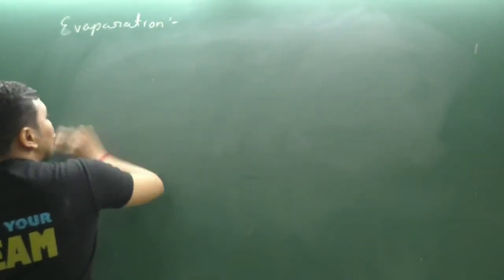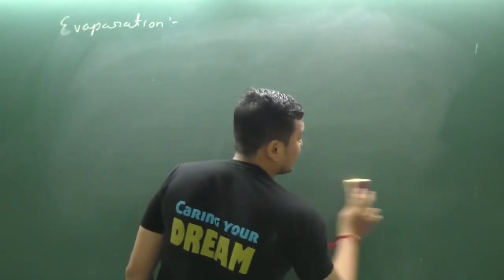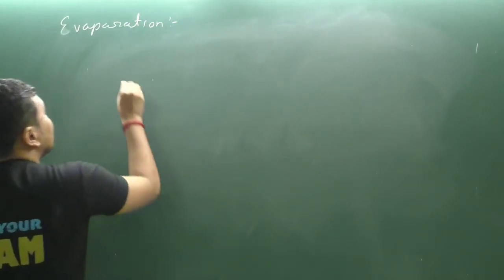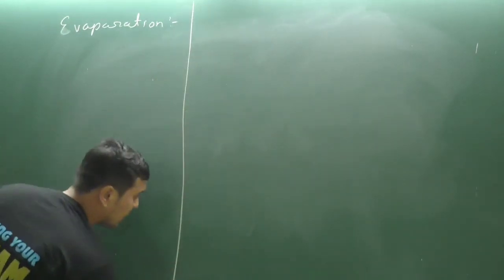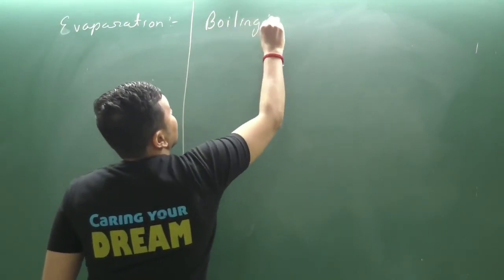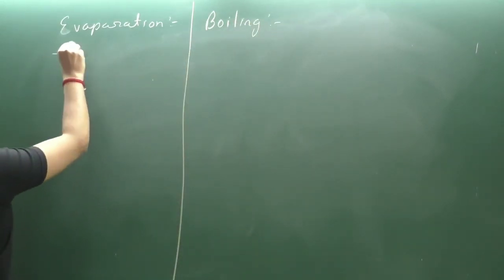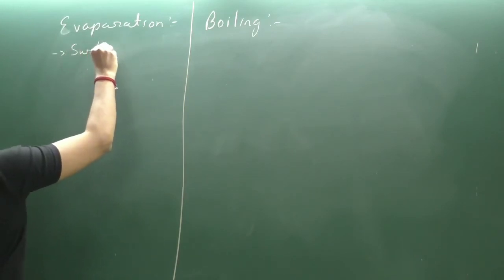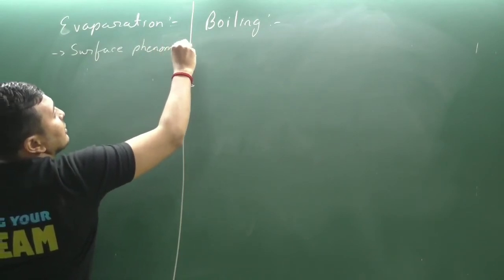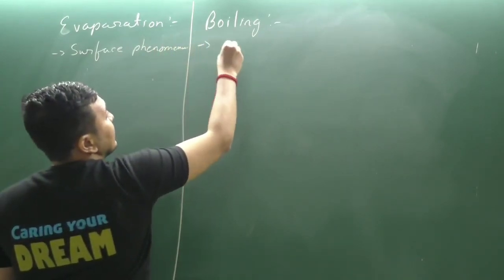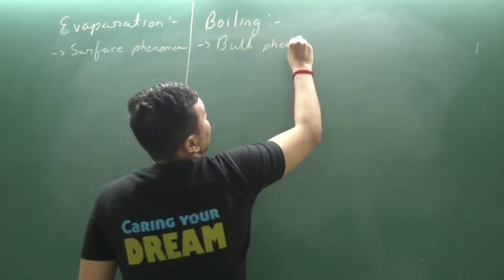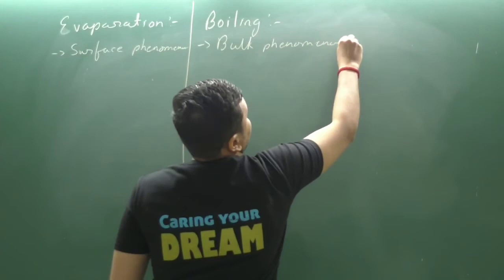If it takes place as a slow process and only the surface particles get evaporated, get converted into gas, then it is evaporation. So the first point between evaporation and boiling: evaporation is a surface phenomenon and boiling is a bulk phenomenon.